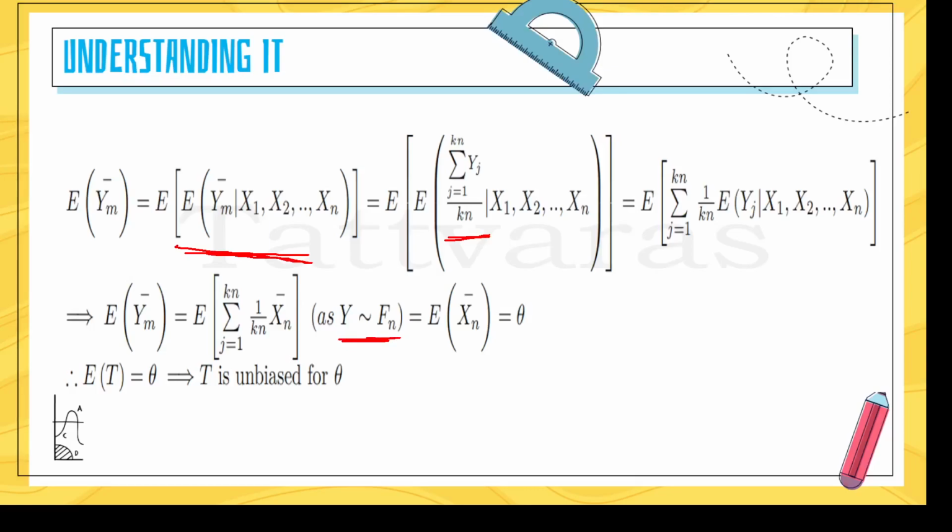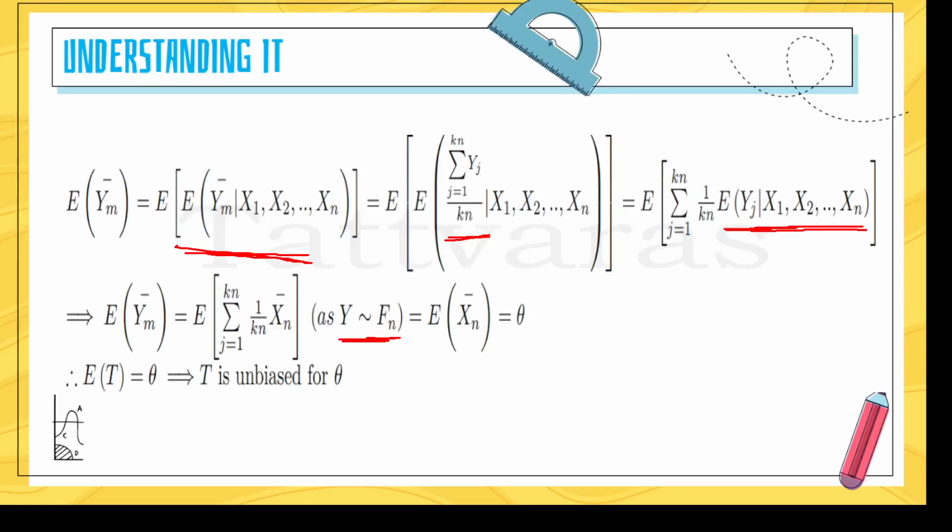Thus it is the sum over j of 1 by kn times the expectation of Yj given X1 to Xn. So Yj comes from the distribution of X1 to Xn, and thus the population mean is equivalent to the sample mean. So the expectation of Yj is Xn bar.